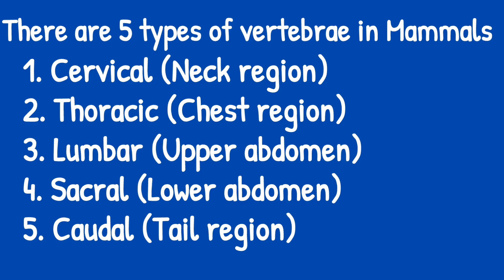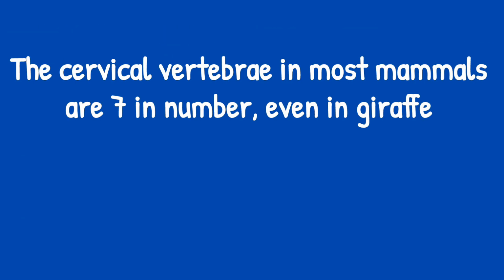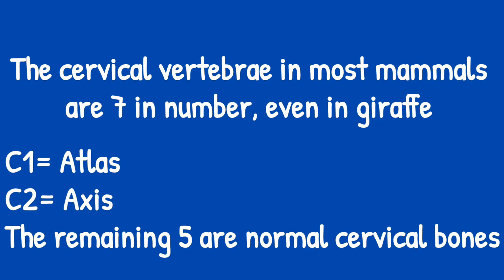Now let me just focus on the cervical. We have 7 cervical vertebrae in almost all mammals. In fact, it's fascinating to know that even the giraffe, as long as its neck is, has 7 cervical vertebrae. Now, the first cervical vertebra we have is the atlas, and the second is the axis. Please note those two names, atlas and axis.